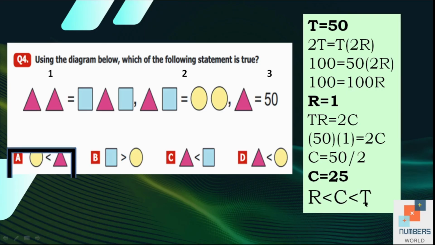So now we are going to check all our options. A is the appropriate one, which is circle is less than triangle. If we check the rest of the options, they are not correct. Like rectangle is greater than circle, it's not right. You can see rectangle is smaller than circle. Then triangle is less than rectangle, it's also wrong because triangle is greater than rectangle. And triangle is not less than circle. So A is the appropriate one.